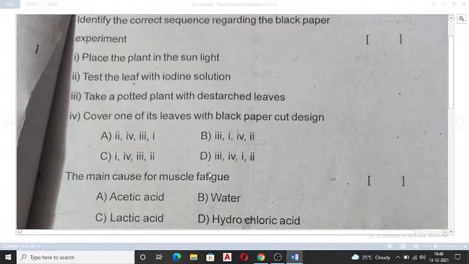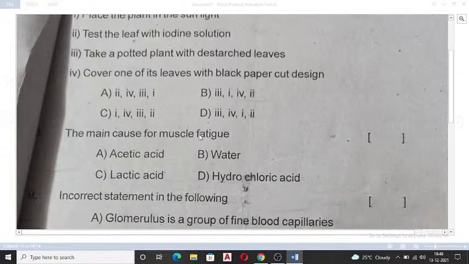But in option 3, two are given, B and D. So be careful. What is second? After taking the potted plant and removing the starch from it, what are you doing? You are placing it under the sunlight. So 1, then, ma'am, B is the option. Then read out the next one. Cover one of its leaves with the black paper cut design. Then remove that leaf and test it for iodine. That will be last, of course. So option B is the only right one.